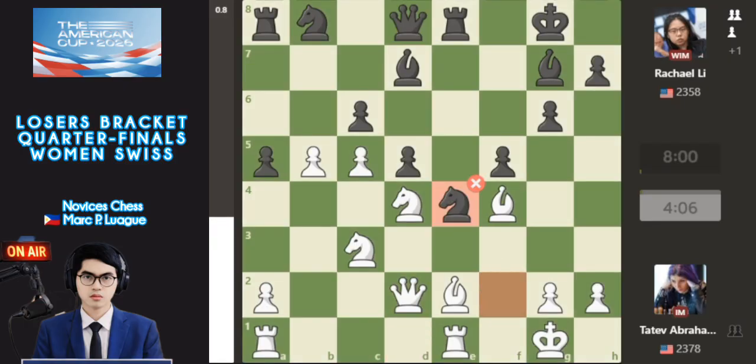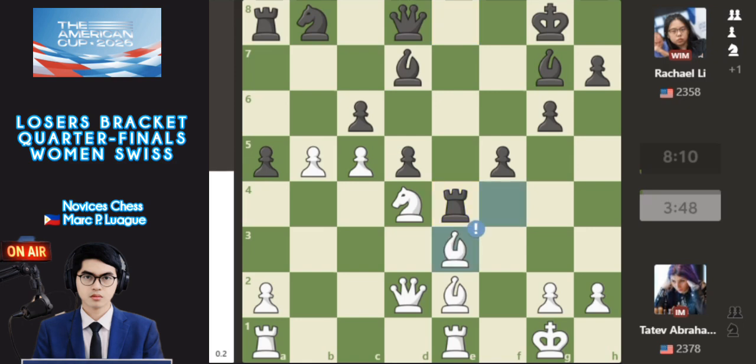Okay, so back to this one, knight to e4 is the worst move without threatening the knight and queen. So this is a double attack here. And also the first excellent move by Tatev is knight takes, good move. Rook takes, captured, and another excellent, good move, bishop e3. What a good, precise move by international master Tatev Abrahamyan.